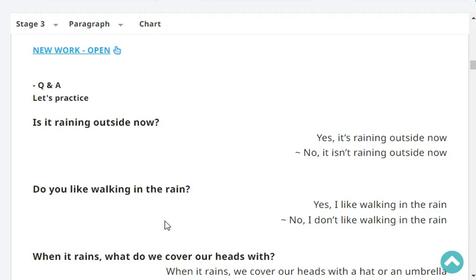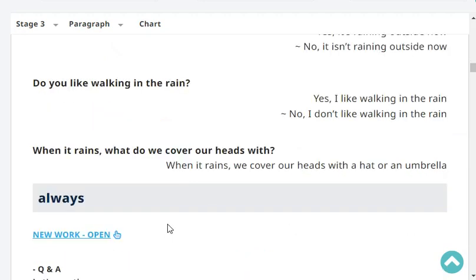Is it raining outside now? Yes or no? No, it isn't raining outside now. Do you like walking in the rain? Yes or no? No, I don't like walking in the rain. Very good. When it rains, what do we cover our heads with? When it rains, we cover our heads with a hat or an umbrella.